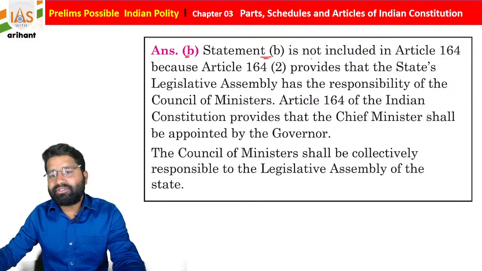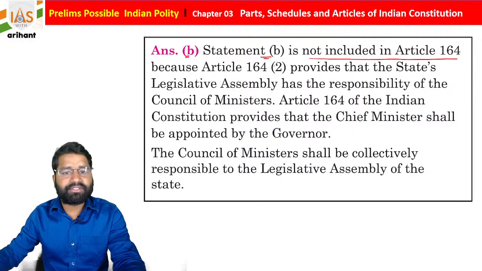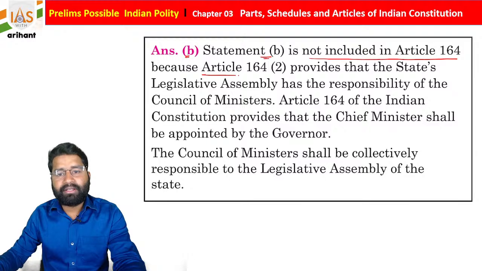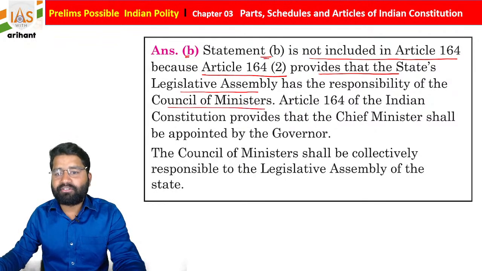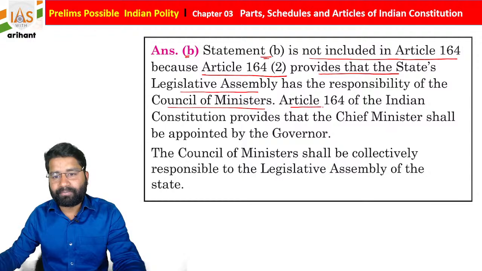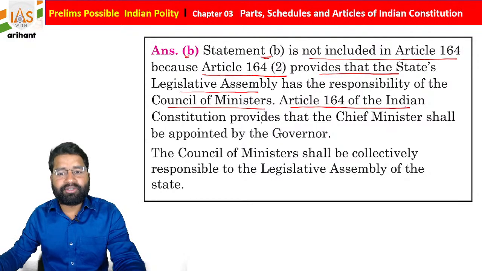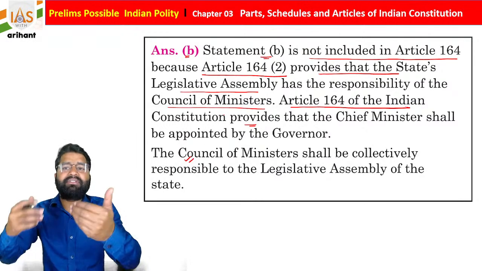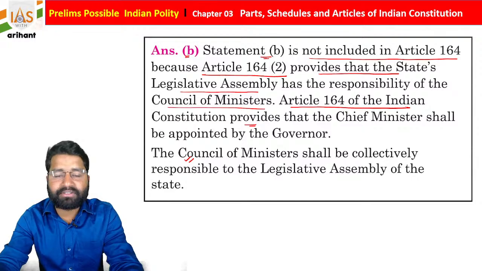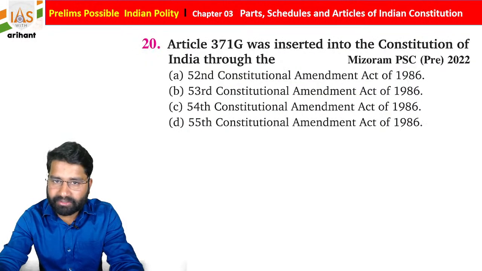Statement B is not including Article 164 because Article 164 Clause 2 provides that the State Legislative Assembly has responsibility over the Council of Ministers. Okay, so Article 164 of the Indian Constitution provides that the Chief Minister shall be appointed by the Governor and the Council of Ministers shall be collectively responsible towards the Legislative Assembly of the state. Okay, so this is one point, just try to remember.